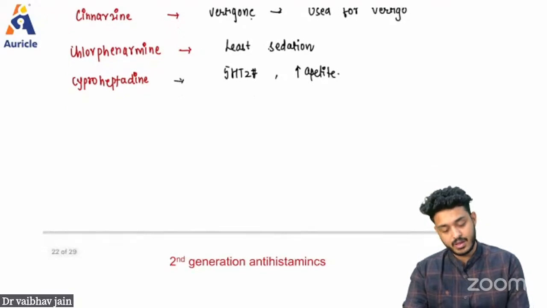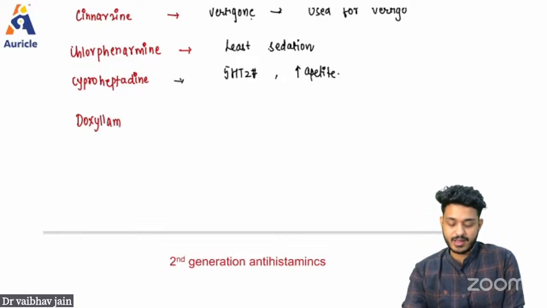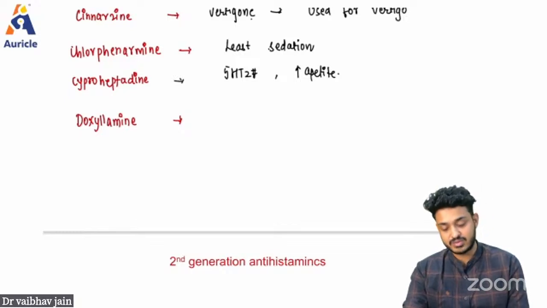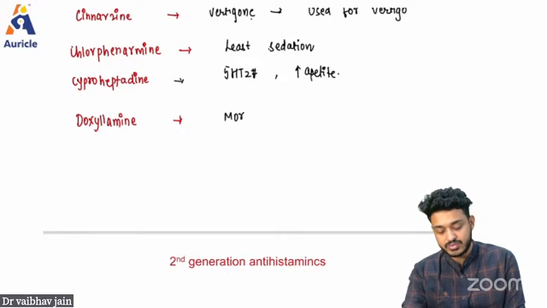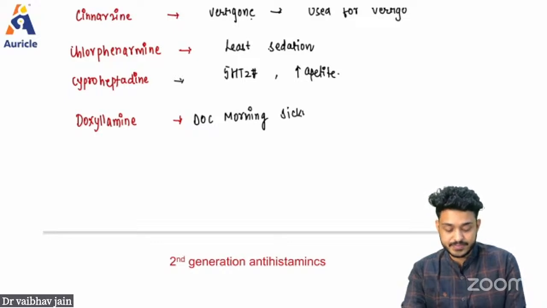Cyproheptadine. One more important drug that they ask you is doxylamine. Along with vitamin B6, we have some preparations, and that is the drug of choice in cases of morning sickness.